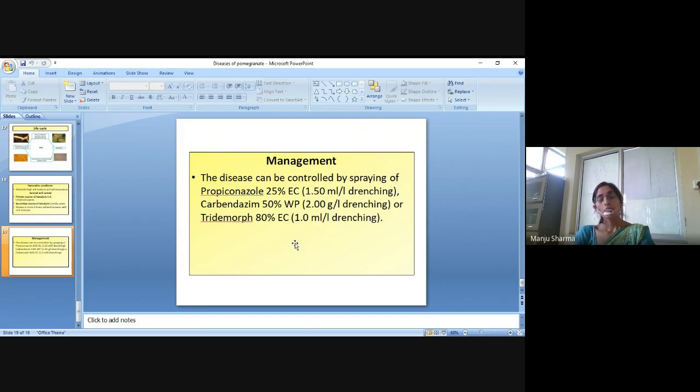So in this way we can manage the disease, and this is all about the diseases of pomegranate.